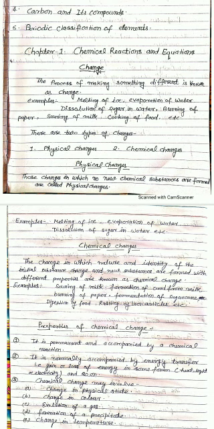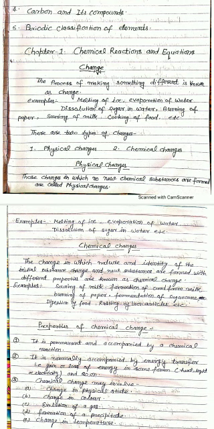That means chemical changes are permanent changes and they are completed through chemical reactions. Second, it is normally accompanied by energy transfer, that is gain or loss of energy in some form like heat, light or electricity and so on.